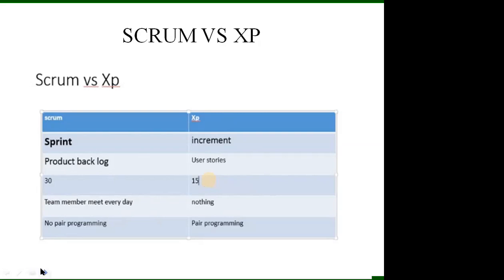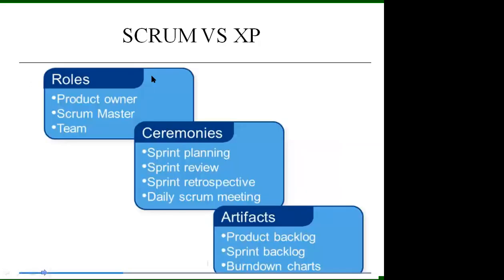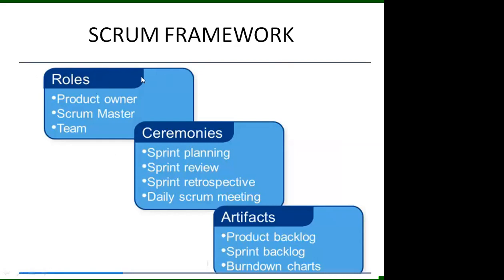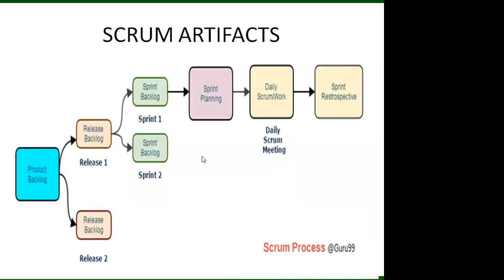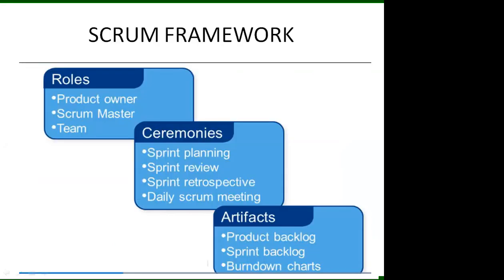Then I move to the framework. This framework contains mainly roles, ceremonies and artifacts. Okay. Today we discussed roles. The roles are product owner, Scrum master, and team. Already discussed in the diagram, so I will explain briefly about the product owner.